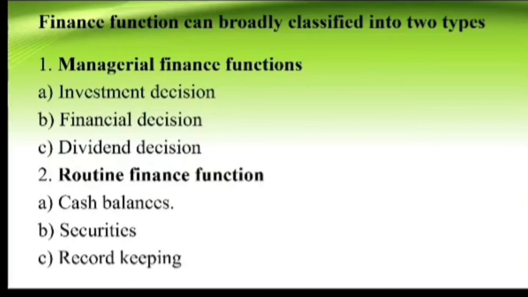Next point, routine finance function. It is the day-to-day activities in the organization. Coming to the first point, cash balances. It is a part of the supervision of cash receipts and cash payments. Cash receipt is nothing but whenever customers purchase goods and services, they pay an amount, so it is a part of the cash receipt. Cash payment is when the organization buys goods and services and pays for them, so it is treated as cash payment.